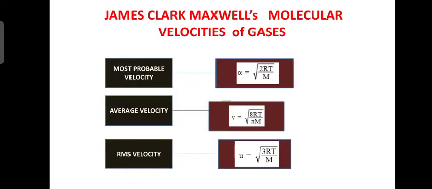Alright. Next slide. James Clerk Maxwell's molecular velocities of gases: the most probable velocity alpha is given by the square root of 2RT by m. This is the formula; the derivation is not here, so this formula is required. Alpha is equal to square root of 2RT by m. Average velocity v is equal to the square root of 8RT by pi m. RMS velocity u is equal to the square root of 3RT by m.